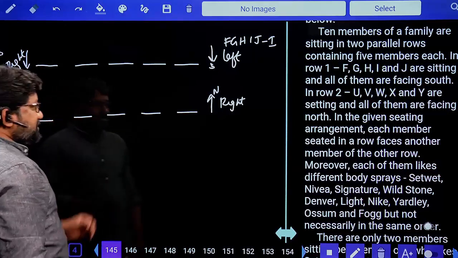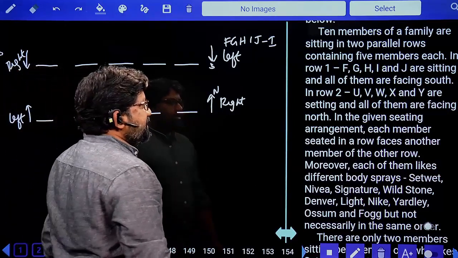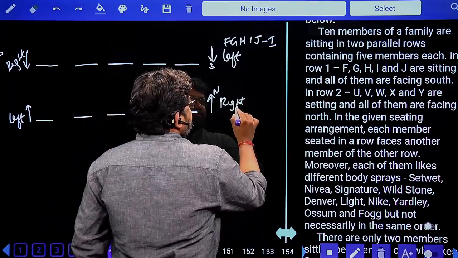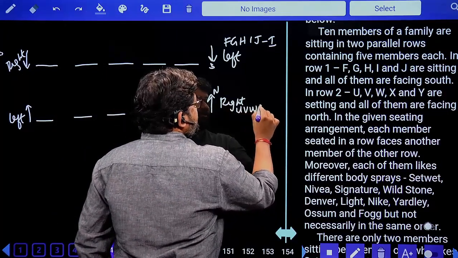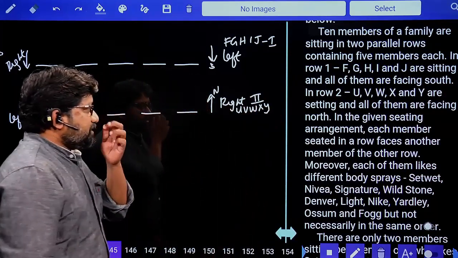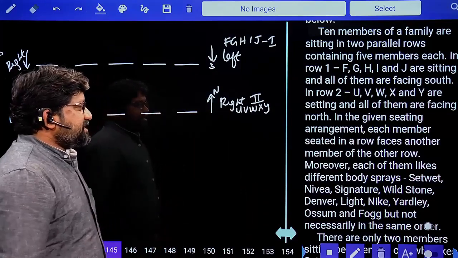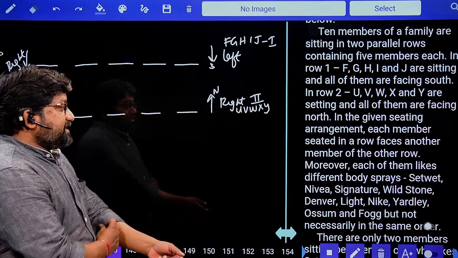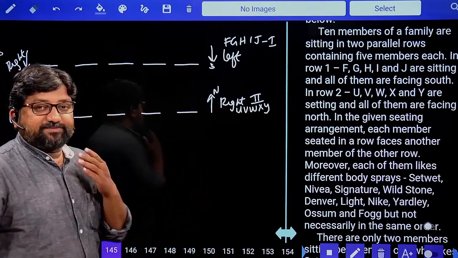Let's look at this question. In row 2, U, V, W, X, Y are seated and all of them are facing north. Who are those people? U, V, W, X, and Y. And this is row 2. Yes, all of them are facing north. In the given arrangement, each member seated in a row faces another member of the other row. Moreover, each of them likes different body sprays.